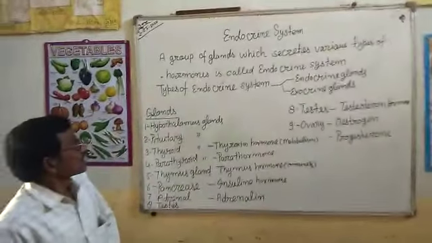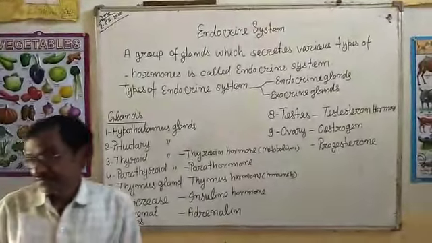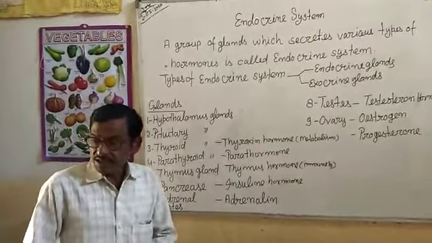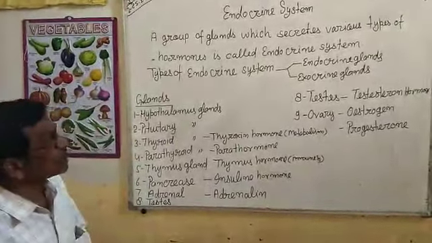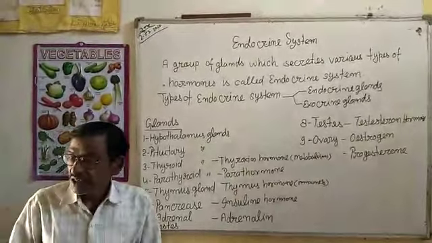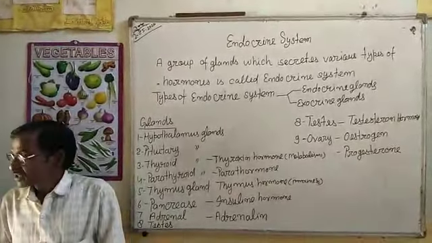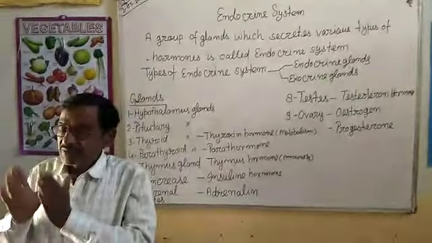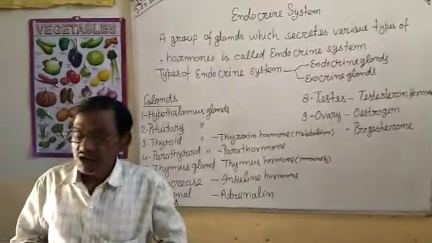We will discuss the endocrine system. There are many types of systems in our body. One such system is the endocrine system. The endocrine system is a system which produces chemical substances called hormones.